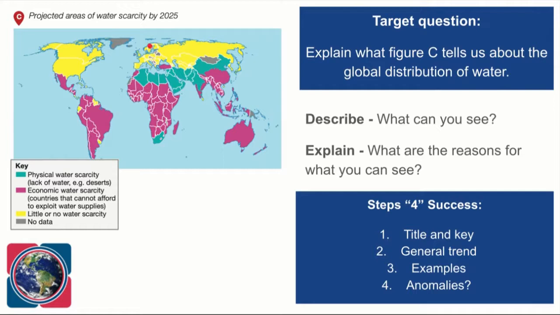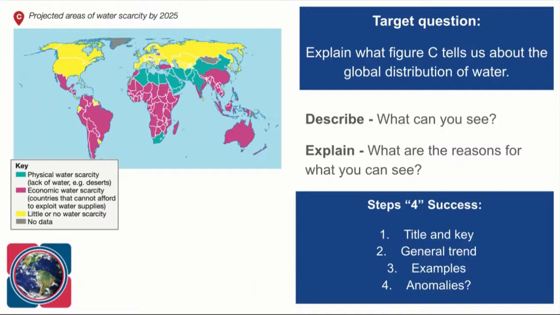And then if we start looking at where there's no water scarcity, it tends to be across our temperate climates where we get lots of rainfall, okay, throughout the course of the year, and where we've got richer countries that can extract the water. So what I've done is I've written a little bit of a model answer just to kind of guide you through it.